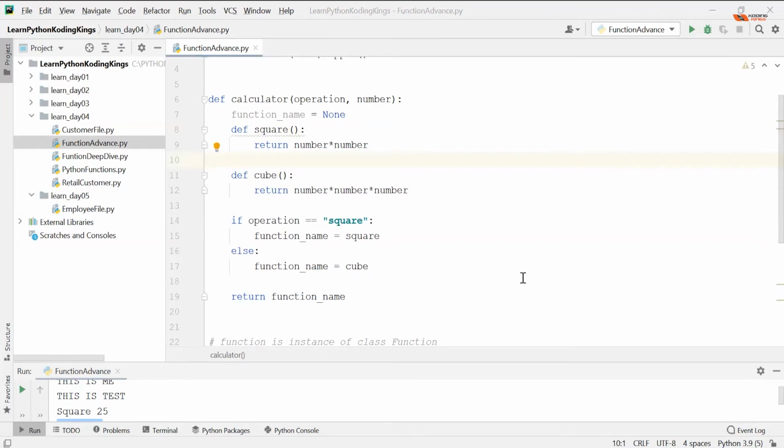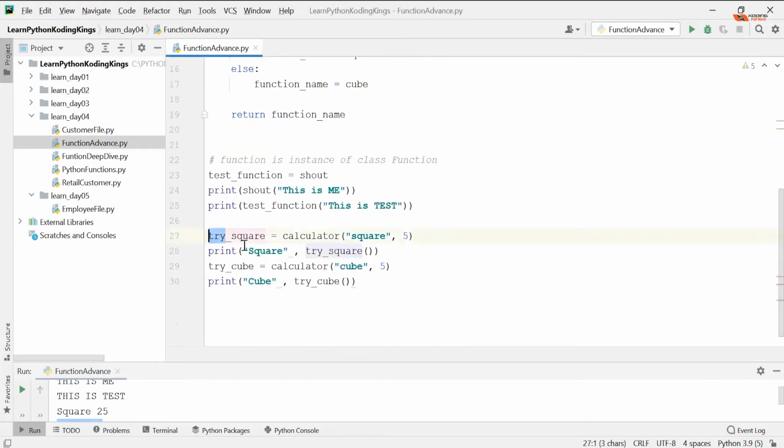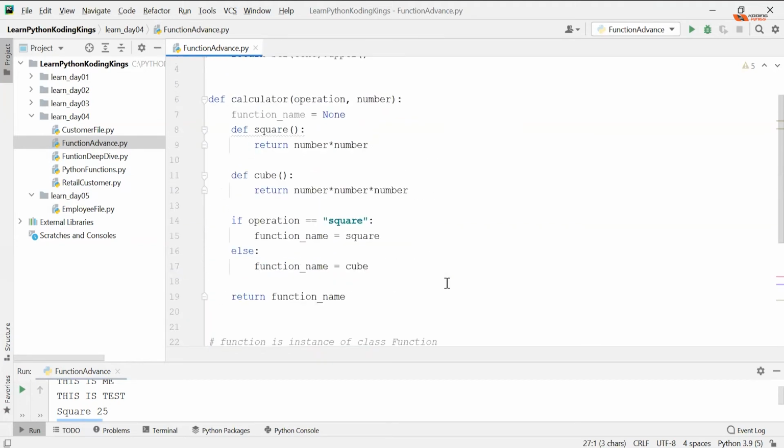What is try? It's nothing. I just gave a name. It's just simply a name. Take a look at it. What exactly we did, how exactly we did. All good? So functions have this complex structure in Python. Got it?